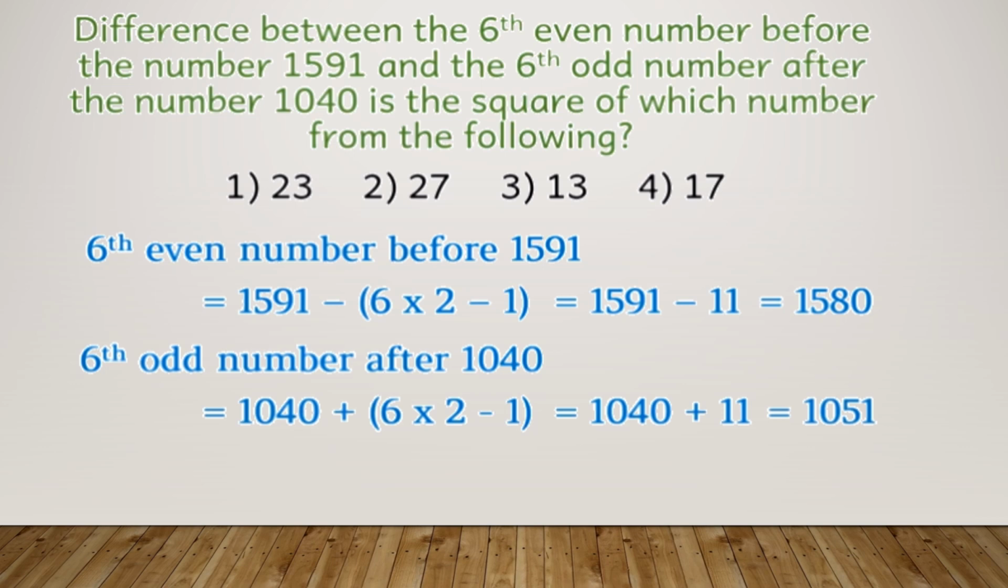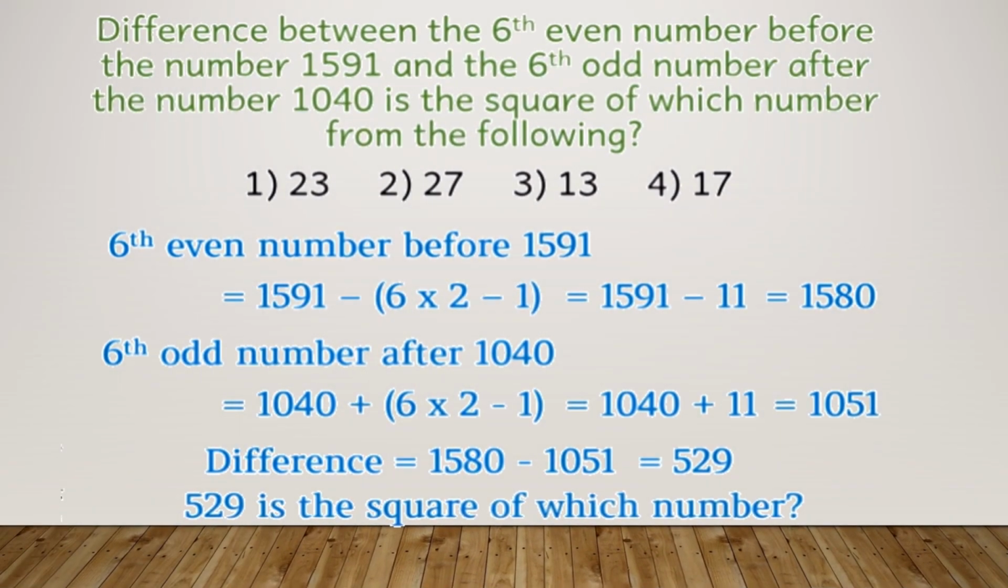We have got these two things now. Now you have to find out the difference. What we will do is you will write down the two numbers and you will subtract them. So if you subtract 1580 minus 1051, you will get 529.